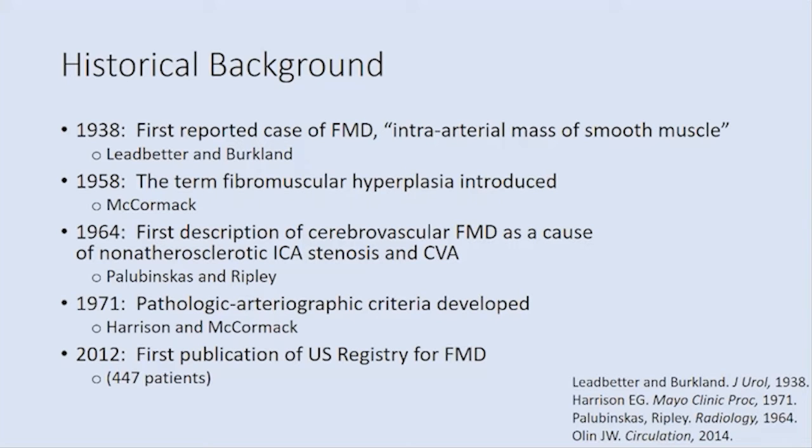Slowly over time, you can see that there are big gaps in the years here. But the term fibromuscular hyperplasia was introduced after a few cases were identified by McCormick. And then there were also identifications by Polobinskas and Ripley that looked at cerebrovascular, so we're talking about the head and the blood vessels involving that area, as a cause of non-atherosclerotic internal carotid artery stenosis and stroke.